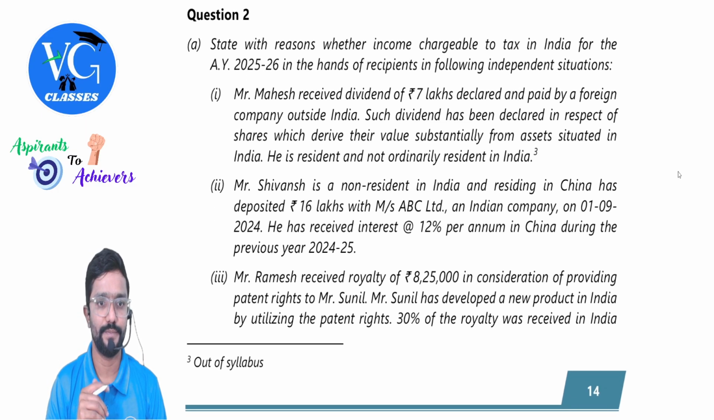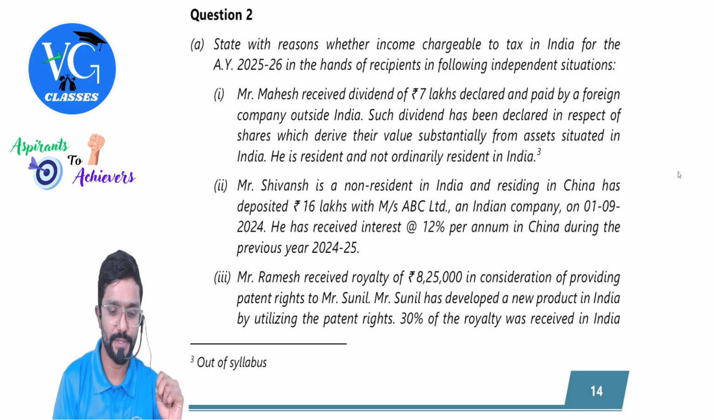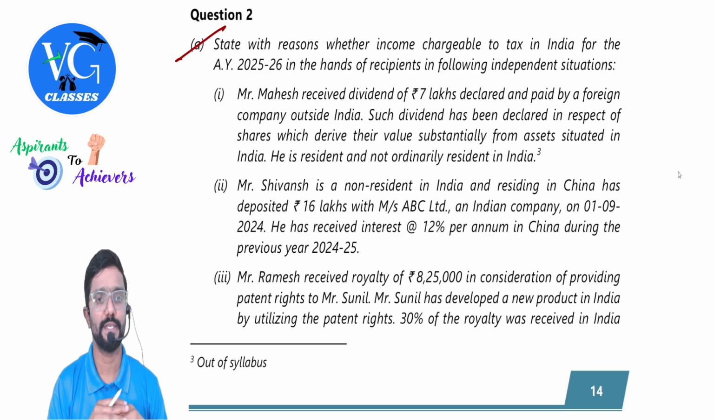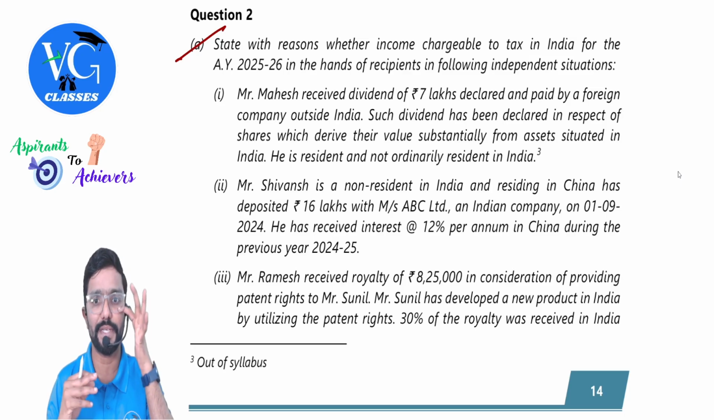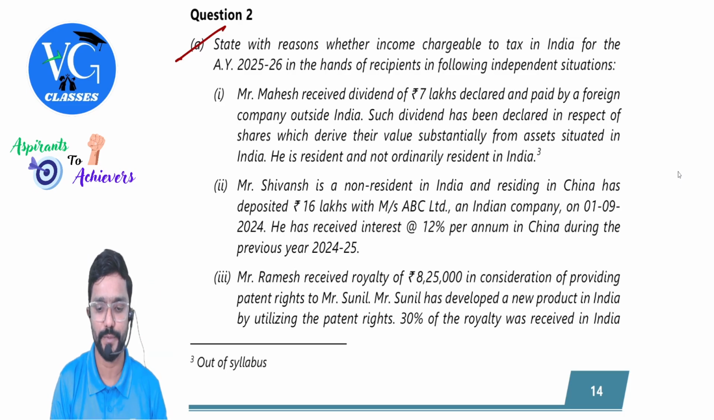Let us proceed further. Question number 2, guys. 2A first. State with reason whether income is chargeable to tax in India for the assessment year 25-26 in the hands of recipients in the following independent situations.